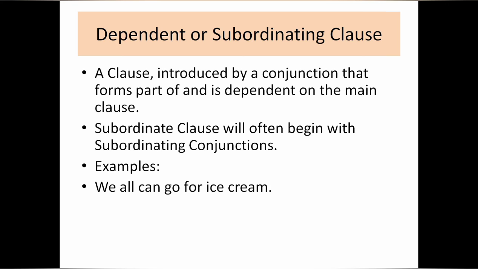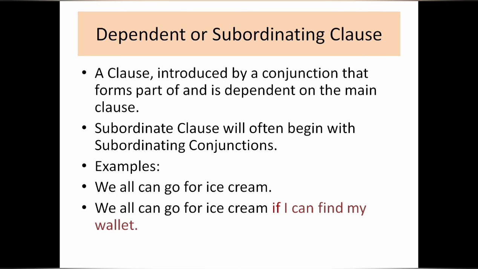We all can go for ice cream. Here it is a sentence. Now one more: we all can go for ice cream if I can find my wallet. Here just see the next part of the sentence, if I can find my wallet. Here the clause starts with "if", which is the subordinating conjunction. So the highlighted part of the sentence, which starts with the subordinating conjunction, is a subordinating clause or the dependent clause.